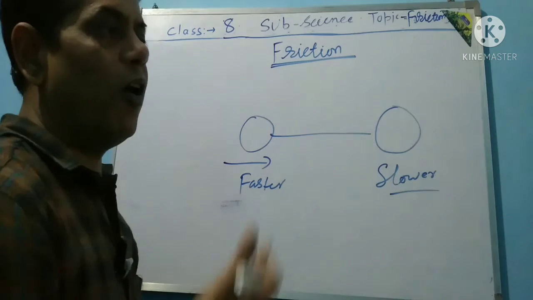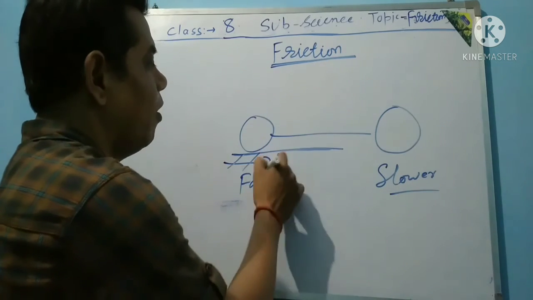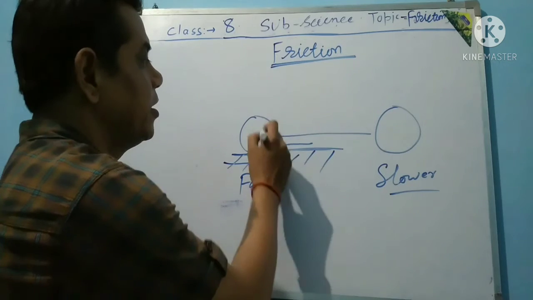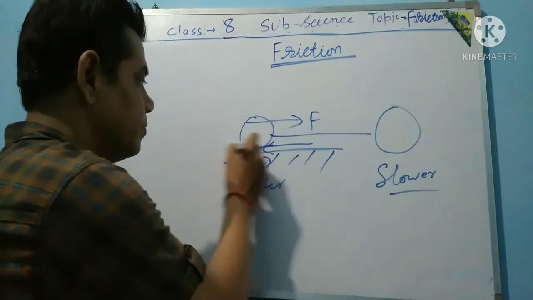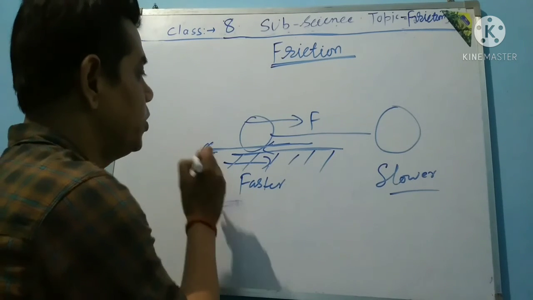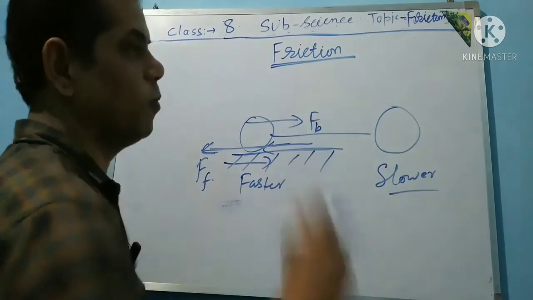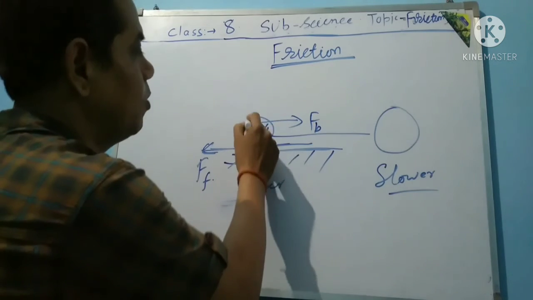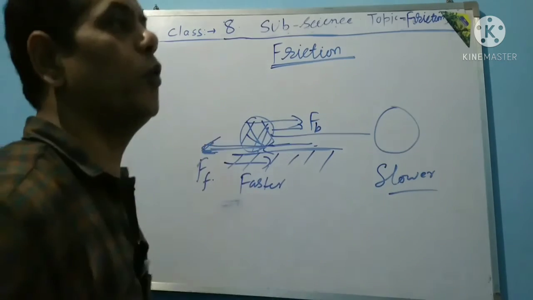Because of the contact of the surface. The ball moves in the forward direction, but the frictional force acts in the opposite direction.